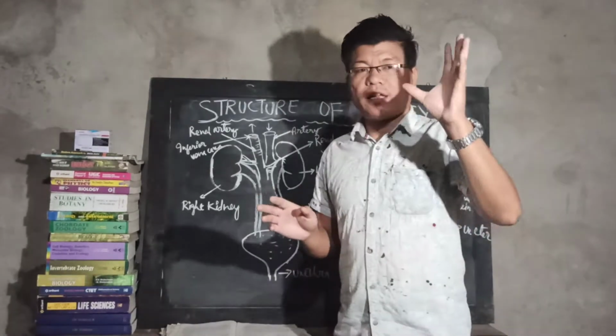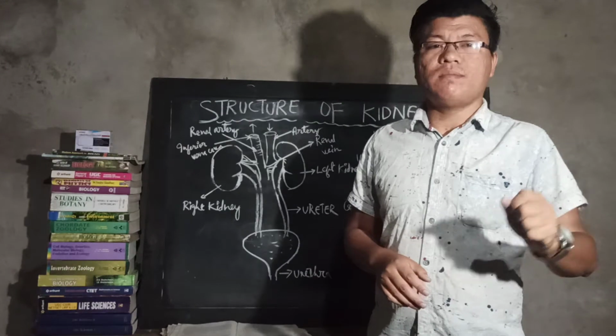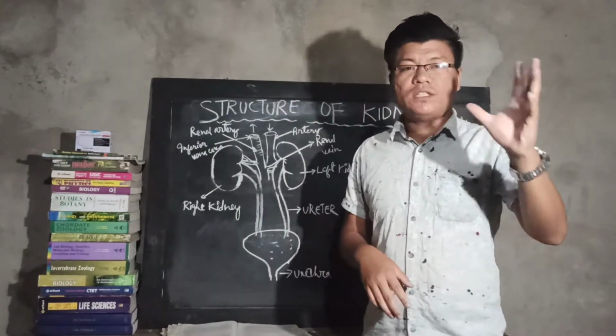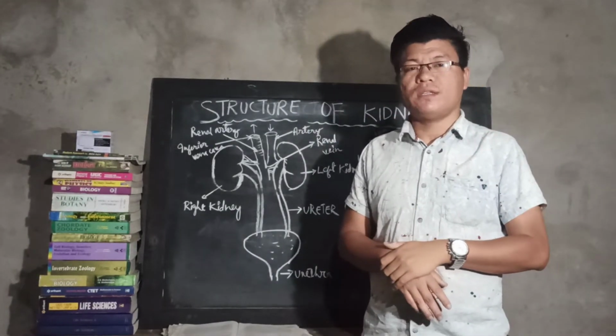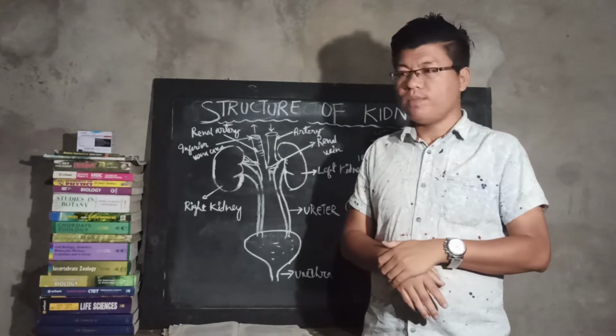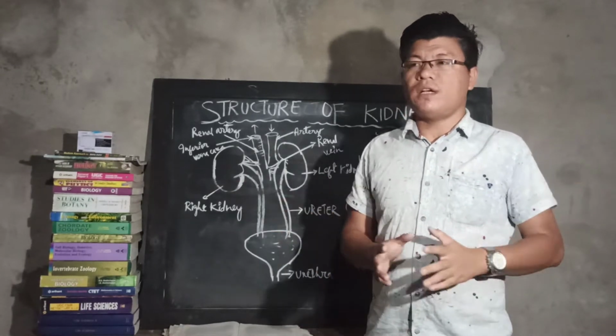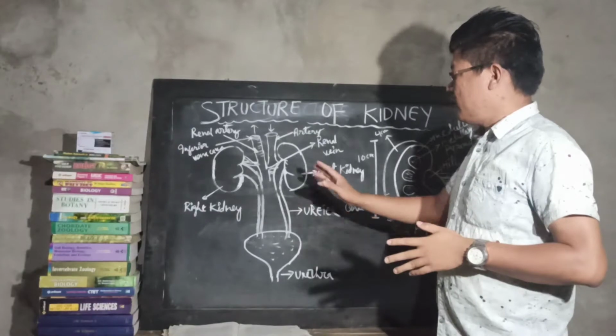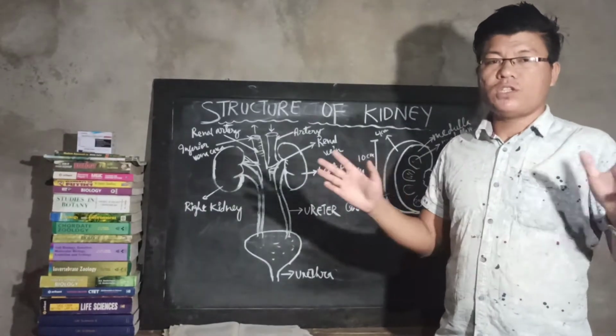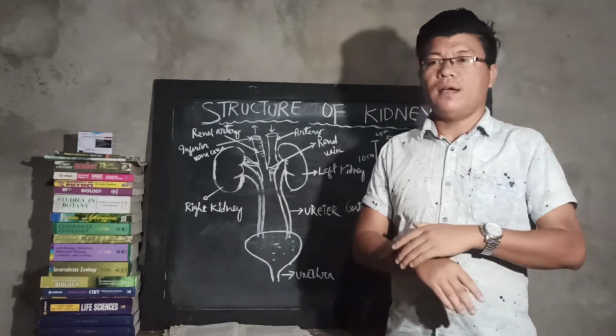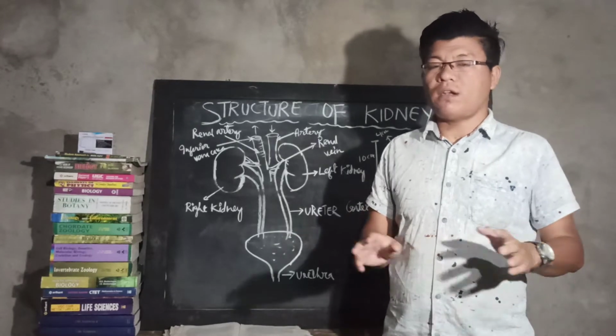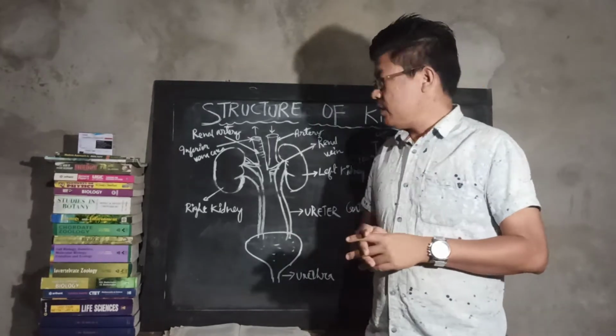For the excretion mechanism to happen, there have to be chief excretory organs in the human body. Here the chief excretory organ is the kidney, which is found in multicellular living organisms.